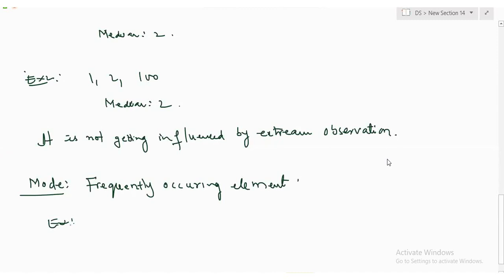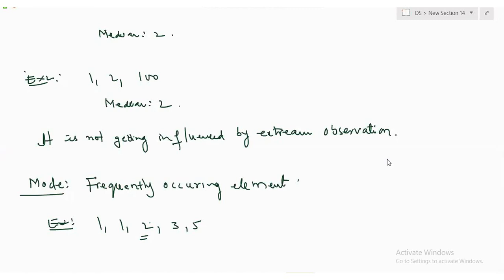For example, 1, 1, 2, 3. Which is the frequently occurring element? Or 5 also, let us keep it. Okay. Actually, if it is a median, how much should it be? 2, right? Now, how much is the mode coming? 1. Because most of the time, that is what is happening.